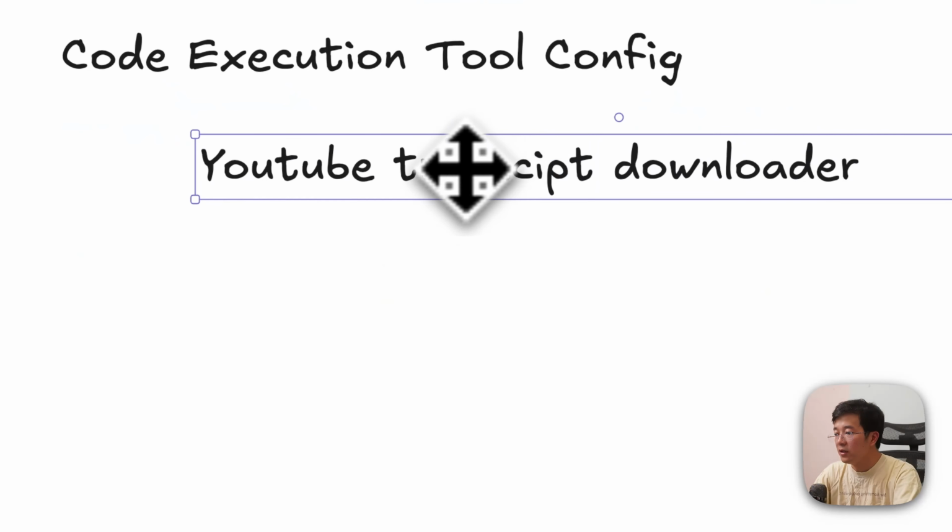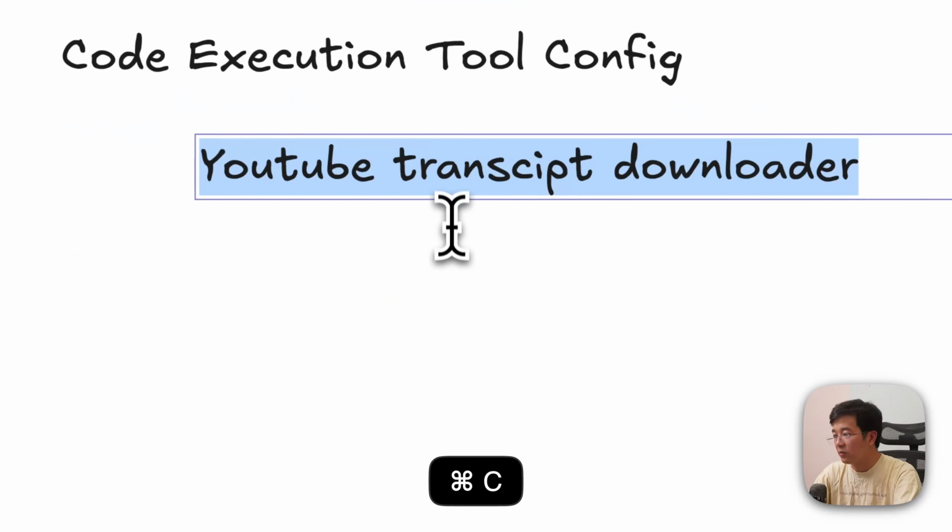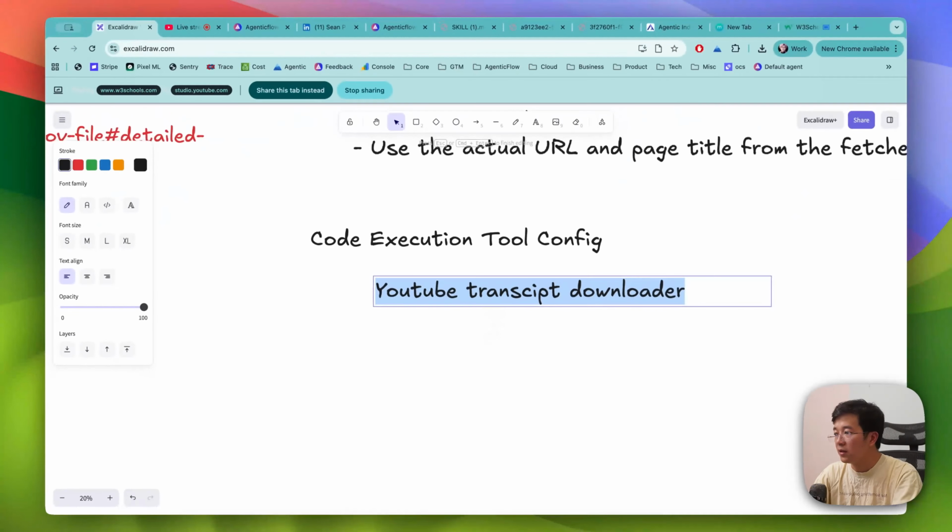If you would like to build this kind of YouTube transcript downloader, you will have to do certain things that are very complex, where you have to use different services in order to download the file, and then you transcribe, and then you can upload into another Google Drive folder, for example. But with code execution, it's going to be much easier.